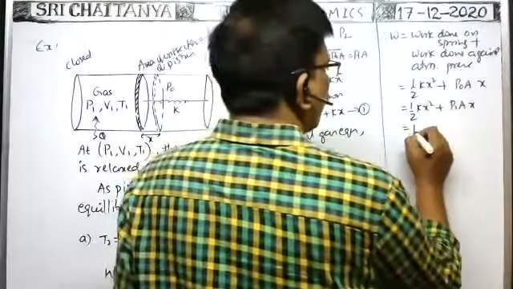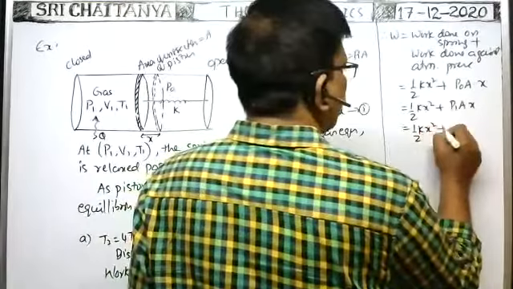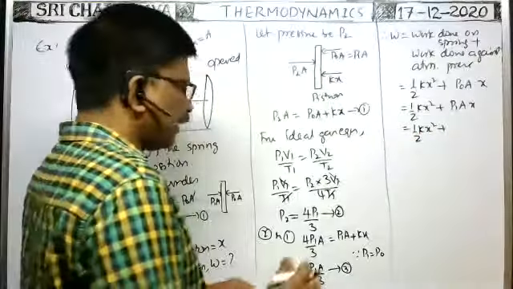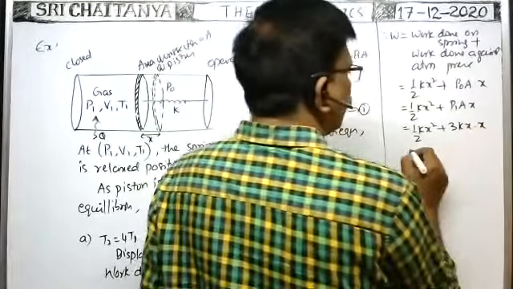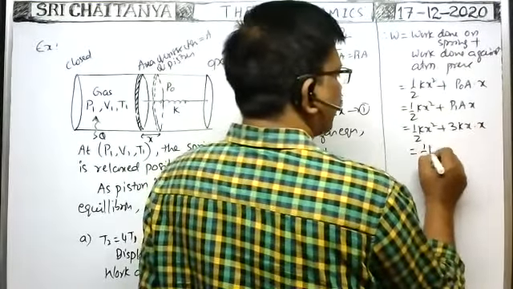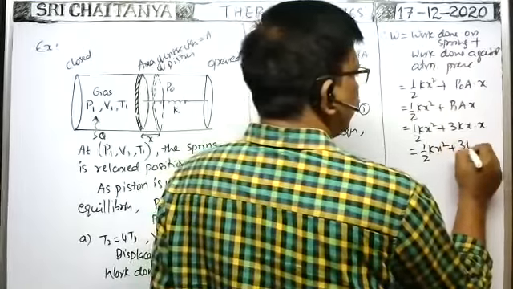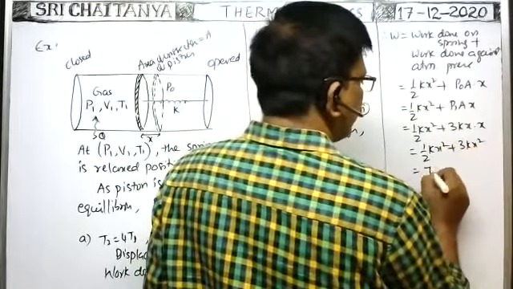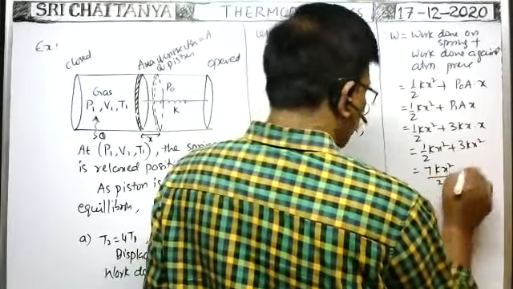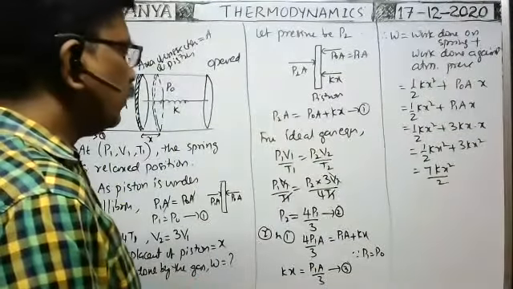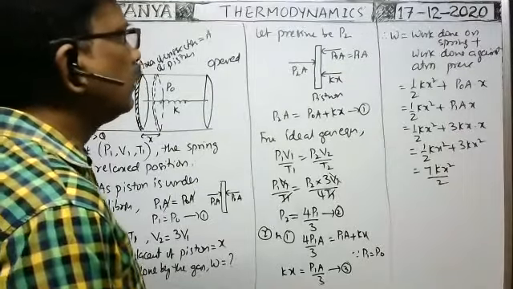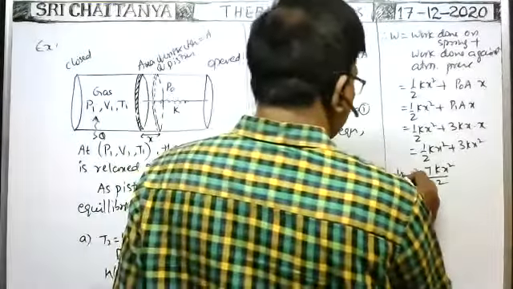Here you see half kx square plus P1A, which can be written as 3kx. 3kx into x, since x is already there, is equal to half kx square plus 3kx square. So that is equal to 7kx square by 2. Now we have to substitute this work done with the gas in terms of pressure